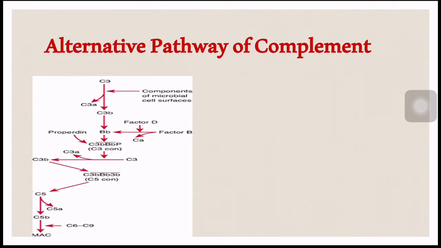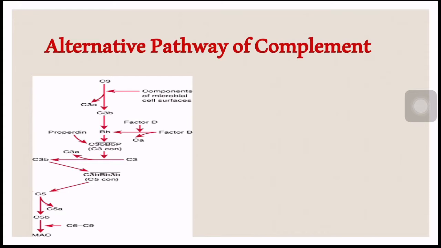The complement components are labeled from C1 to C9, and it consists of 30 distinct serum proteins, properdin system and receptors. Based on the functions, complement components are classified into 7 types. That is already explained. Complement activation pathways are 3 types. One is classical pathway, second one is alternative pathway, and third one is lectin pathway.